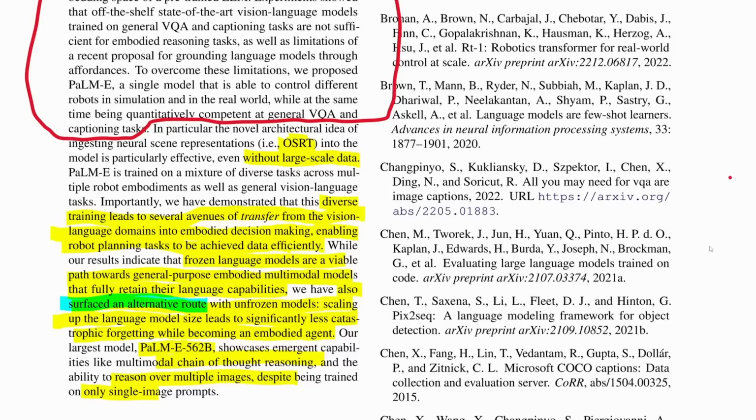Who knows? The other good thing is that we saw catastrophic forgetting happens less as models scale up, but we still don't know how that scaling happens. And it still doesn't seem to me like scaling up, unless we get models that are a lot bigger, will be able to mitigate this sort of catastrophic forgetting enough. But I still can't say that confidently because they don't tell us how much training they did, at least I don't think, unless I overlooked it. They don't tell us how much training they did that evoked that level of catastrophic forgetting. So again, that's really not something we can answer because the paper doesn't have those details.